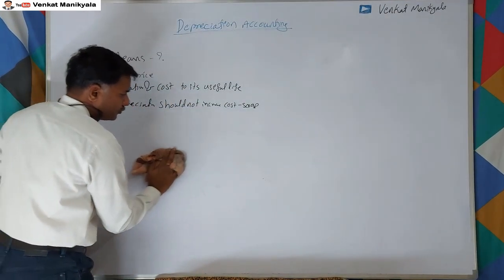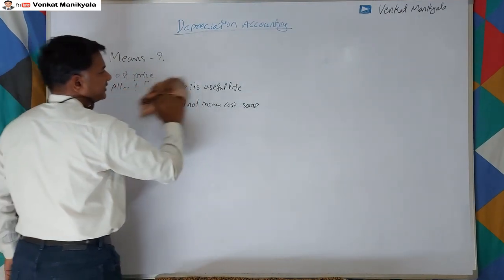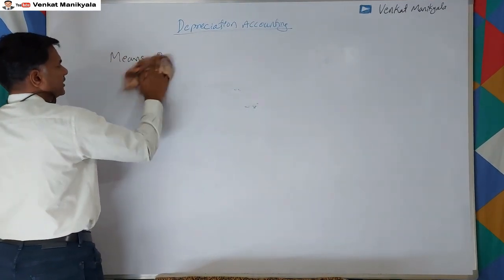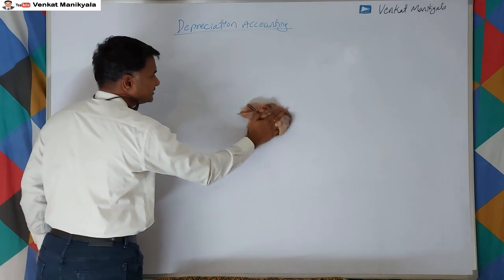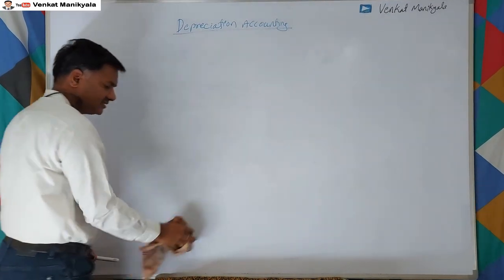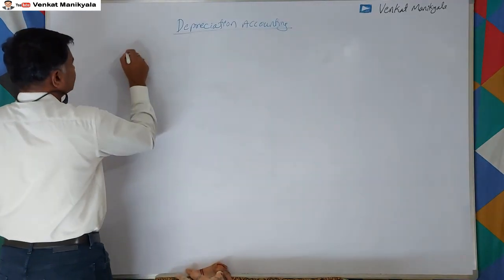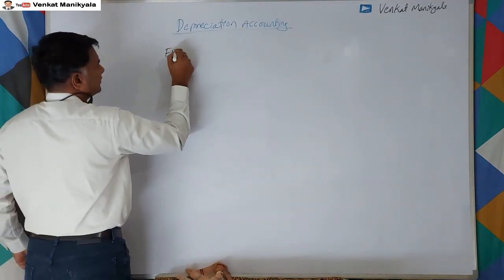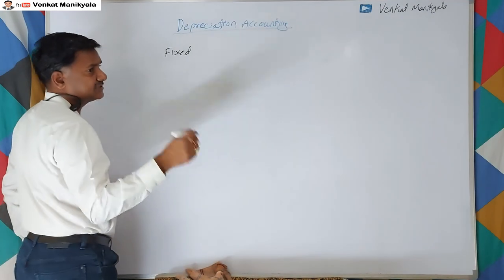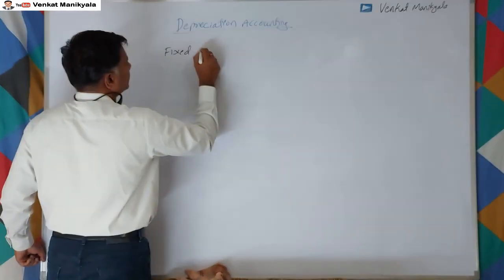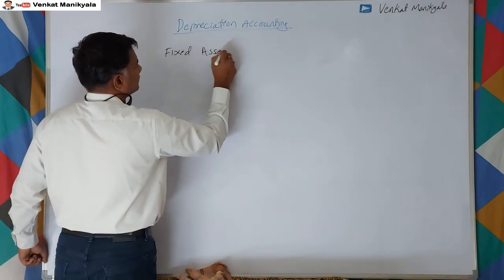So these are all the characteristics and reasons why we provide depreciation, right? To which kind of assets we provide depreciation is also important. What are the assets, how many varieties of assets we have, that we'll discuss now, right? Fixed assets: only to the fixed assets do we provide depreciation, right?